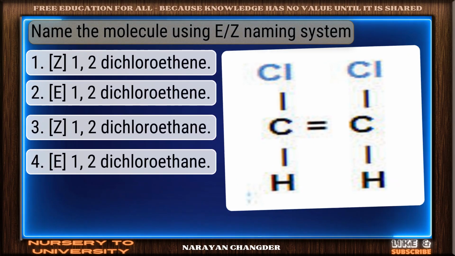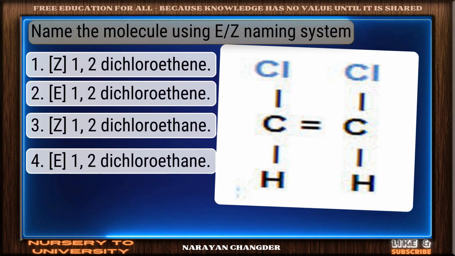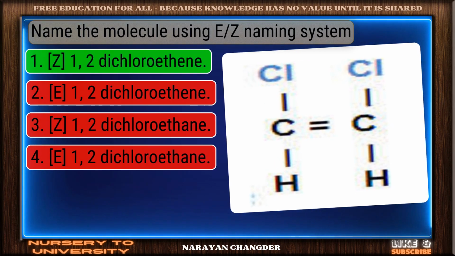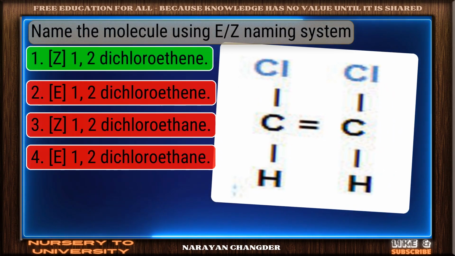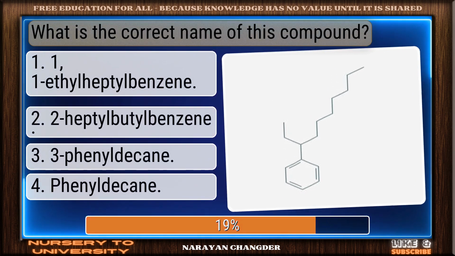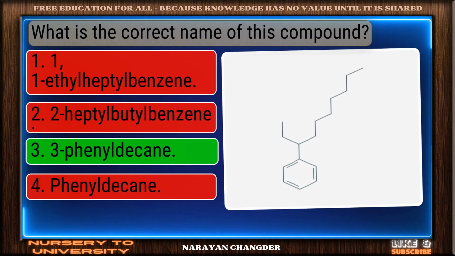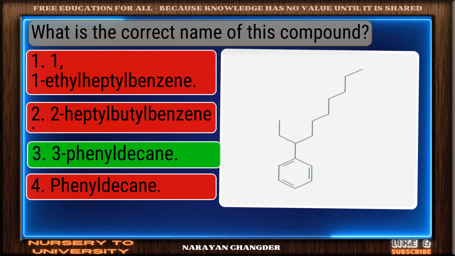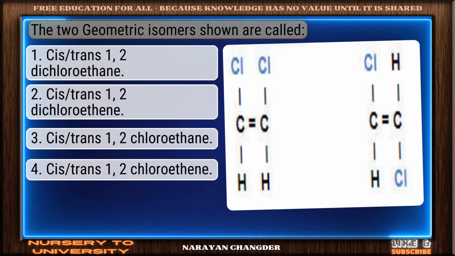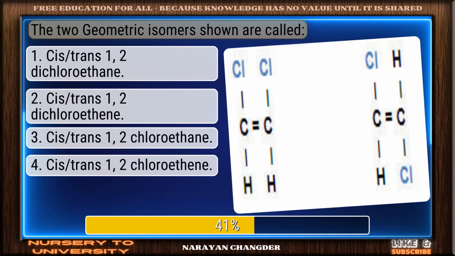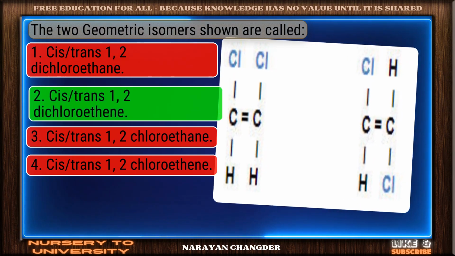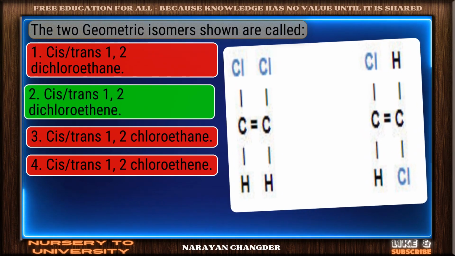Name the molecule using IUPAC naming system. You're right. 1,2-dichloroethene is the correct answer. What is the correct name of this compound? You got it. Your choice 3-phenyldecane is right. The two geometric isomers shown are called. Good job. Your answer cis-trans 1,2-dichloroethene works well here.